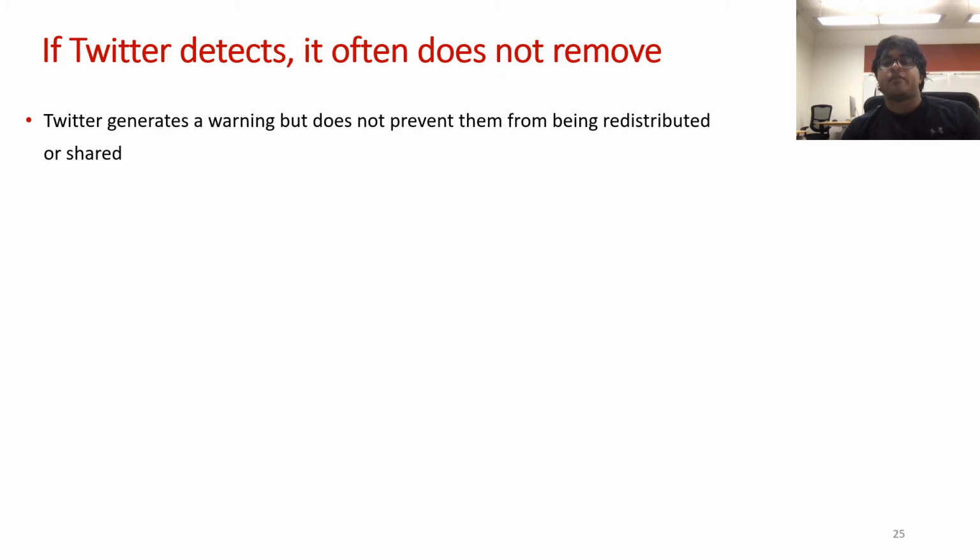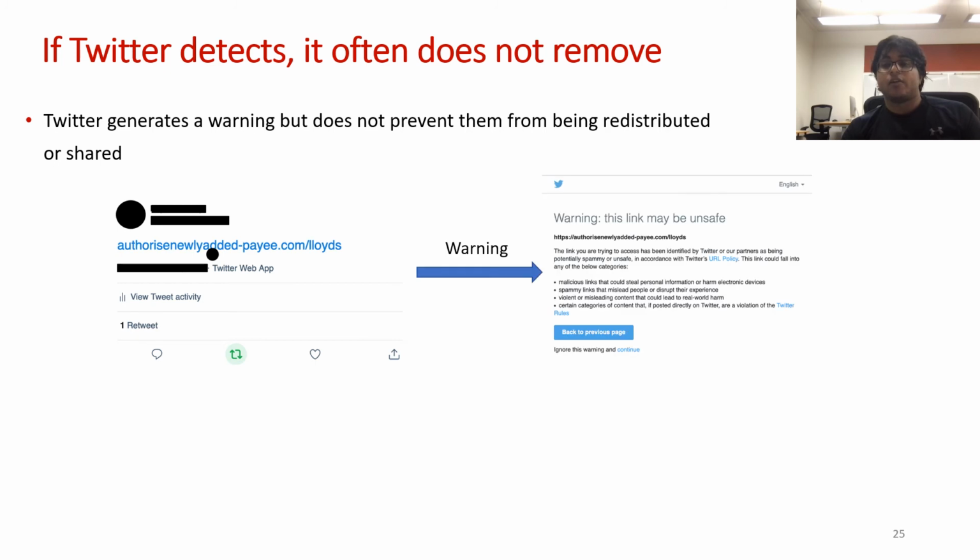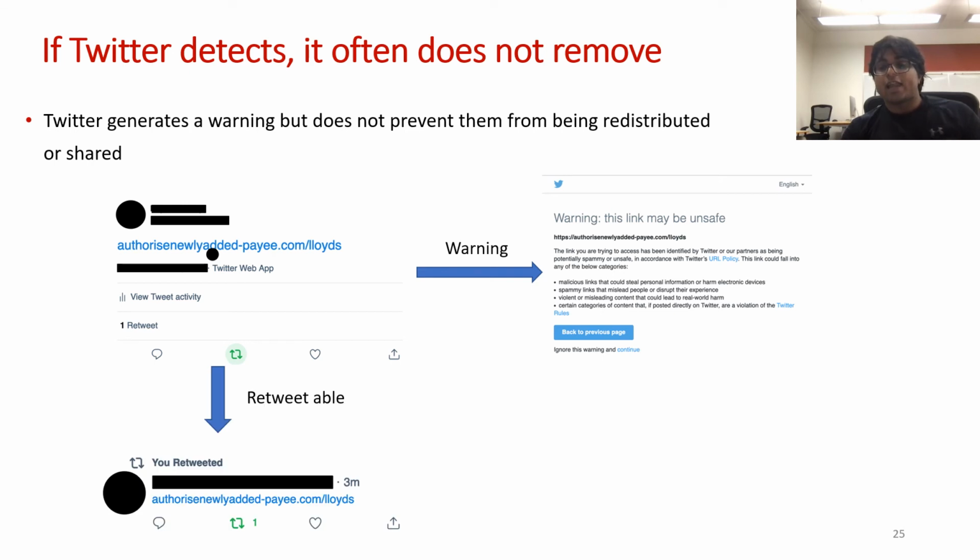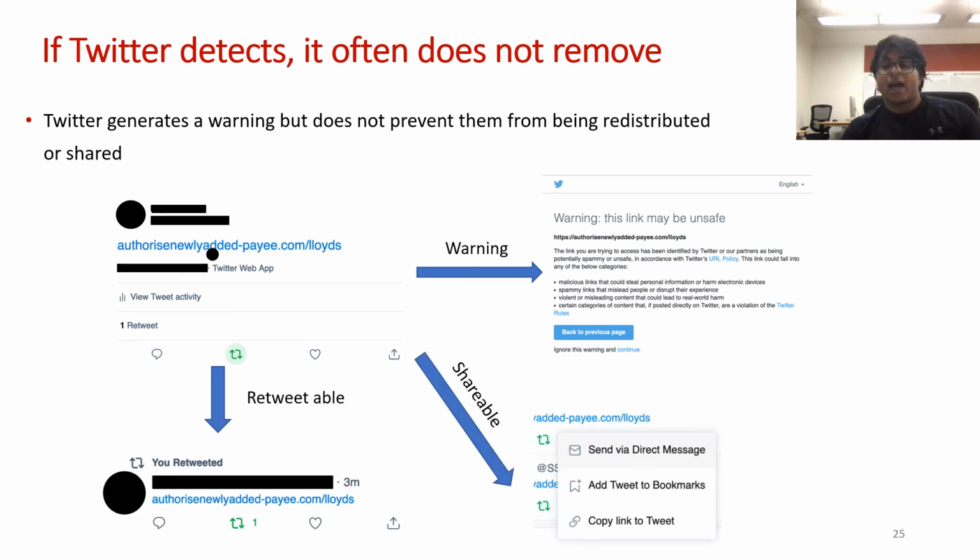Another intriguing factor we have noticed before is that Twitter often generates a warning when visiting some of the detected websites instead of removing them outright. But we found that tweets which generated a warning can also be easily retweeted as well as shared as external links to other websites.